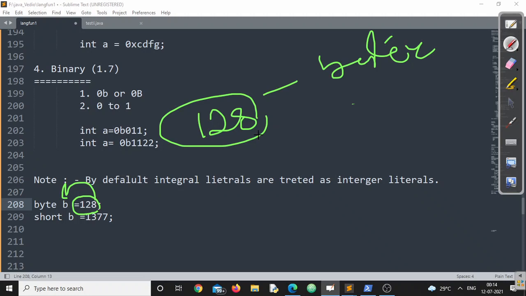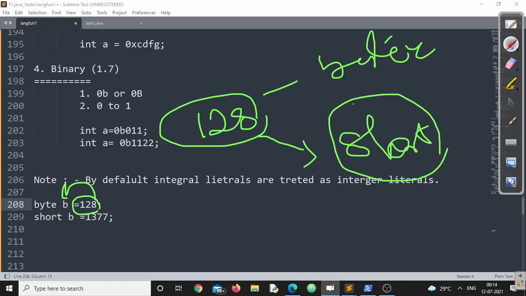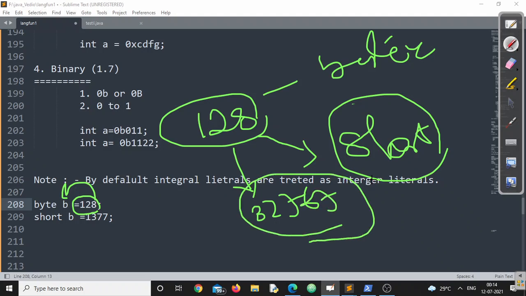But don't you think 128 is a value that can also be accommodated by the short data type? Because short can handle up to 32767, if you can recall. We have clearly discussed the range. So why does my compiler say possibly lossy conversion from int to byte? Why not short to byte?